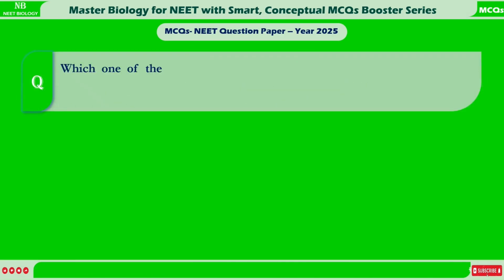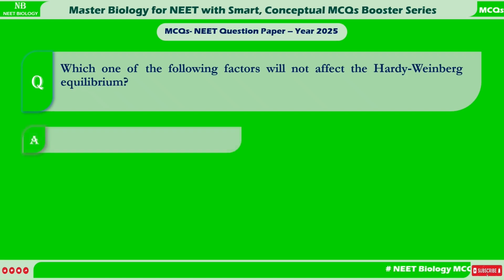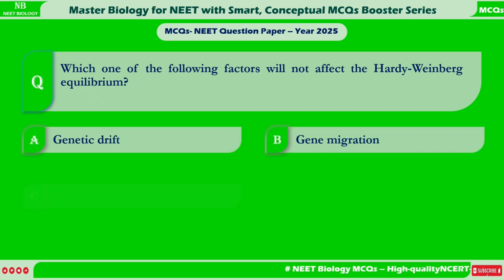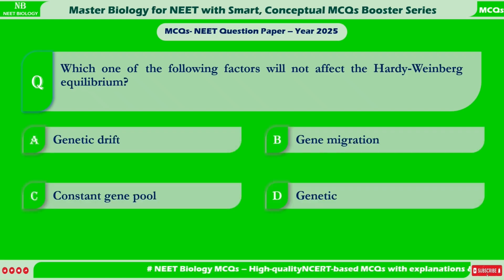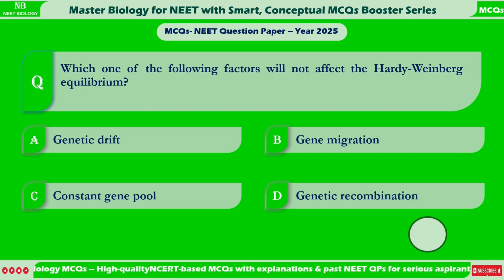Which one of the following factors will not affect the Hardy-Weinberg equilibrium? A. Genetic drift. B. Gene migration. C. Constant gene pool. D. Genetic recombination.